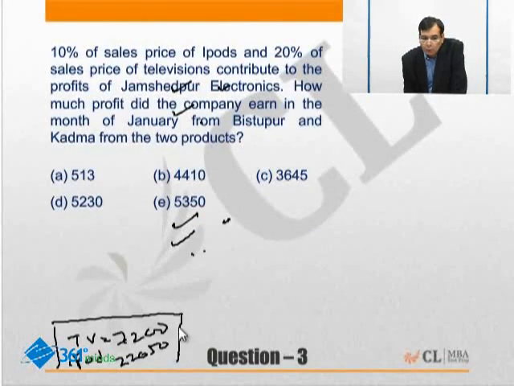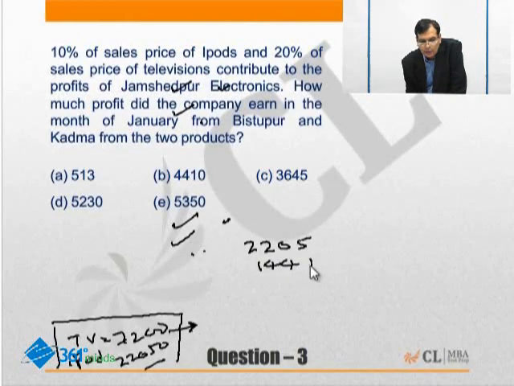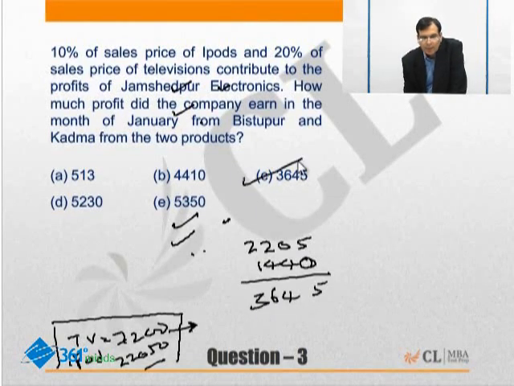Sales of television for the two locations is 7,200 and iPod 22,050 for the month of January. 10% of the sale price of iPods is 10% of 22,050, which is nothing but 2,205. And similarly, 20% of the sales price of television: 10% of 7,200 will be 720, so 20% will be 1,440. The total is 3,645. That's the correct answer.